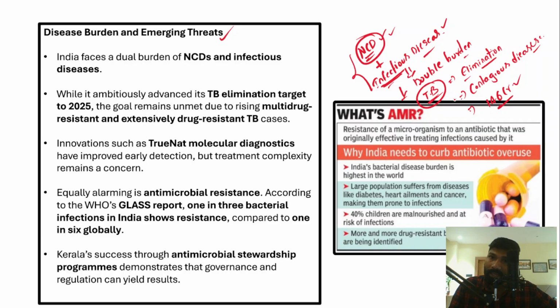Now, what has been happening is that in recent times, this TB bacteria has been developing resistance to the traditional medicine. And developing resistance to traditional medicine is what is called antimicrobial resistance. I'll explain what exactly antimicrobial resistance is.